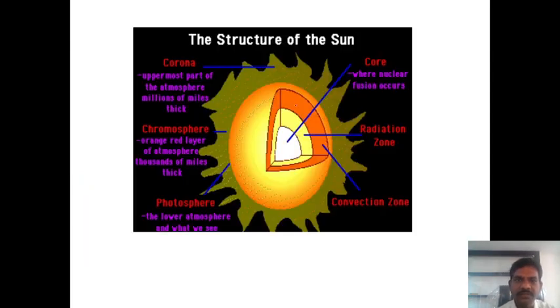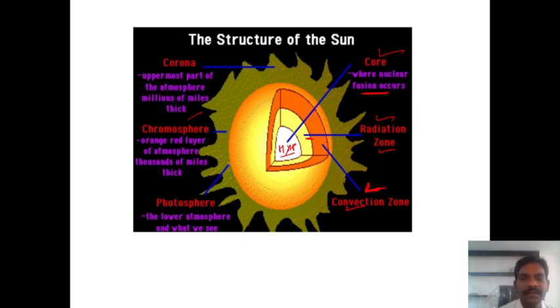If you consider the structure of the sun, this outer portion is the corona, the uppermost part of the atmosphere, millions of miles thick. Then inside is the core, where nuclear fusion occurs, meaning hydrogen and helium are fused together. This zone is the radiation zone, meaning radiation is emitted from the core. This is the convection zone. The types of heat transfer are radiation and convection. Convection heat transfer means the heat is transferred through these two mediums, so in this portion heat is transferred because of convection, guys.